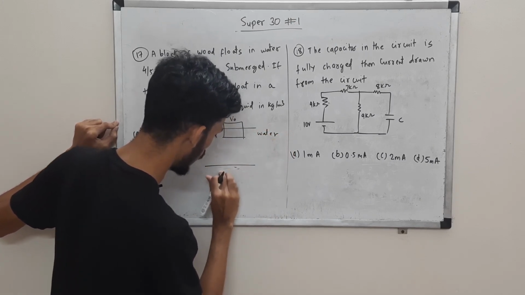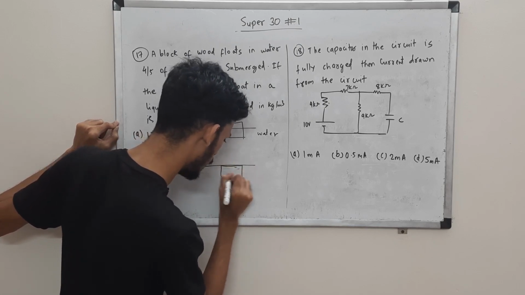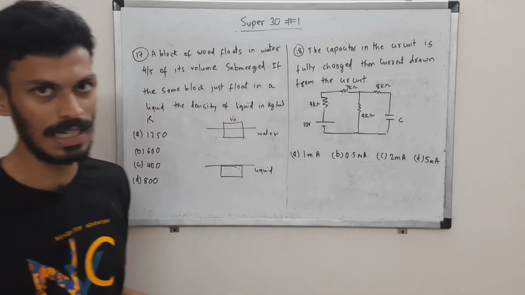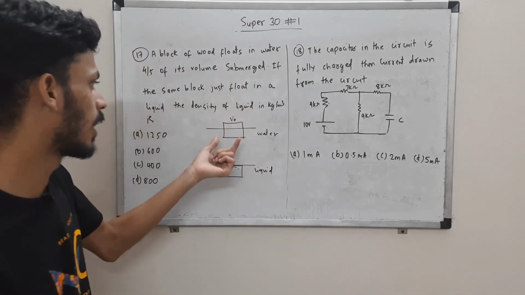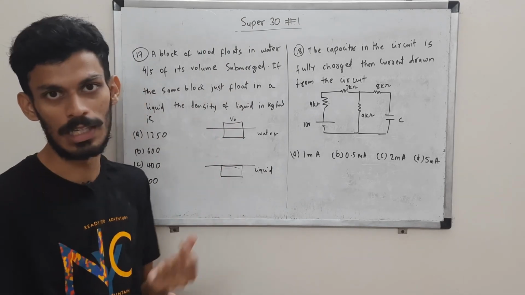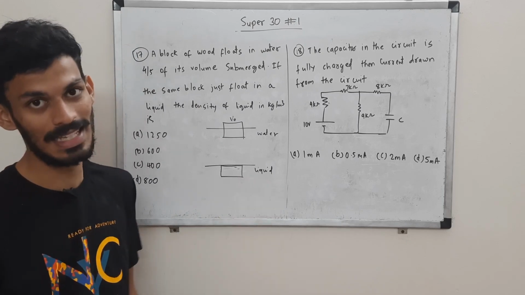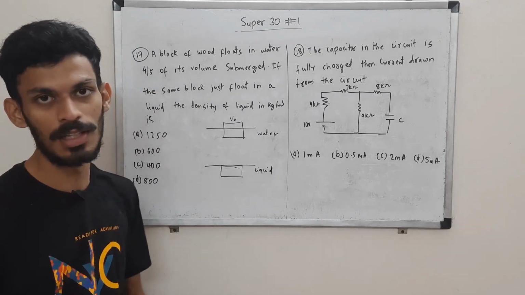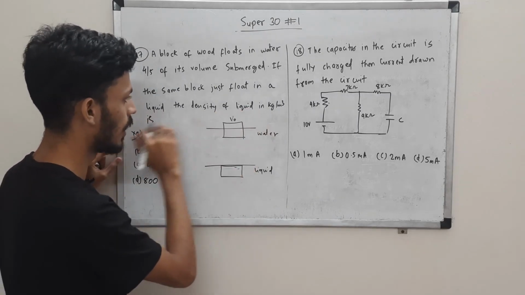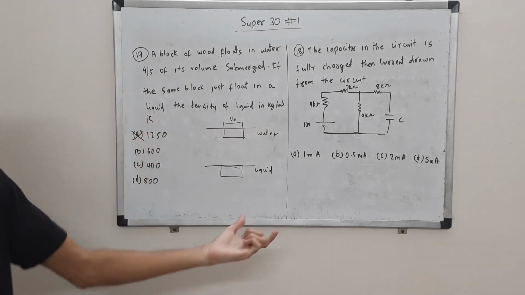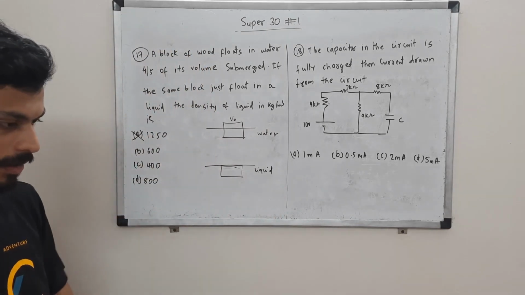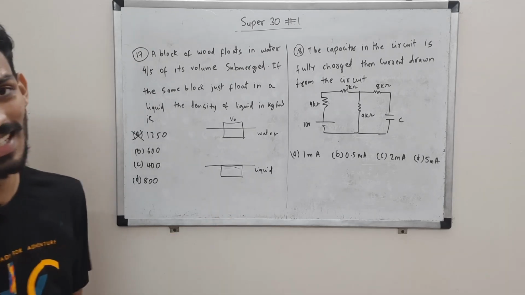Okay, so it's actually completely submerged in the liquid. So first of all you can conclude that this liquid is less dense, right? Water can support the weight of the block. For the same block, the block sinks more, meaning this liquid is less dense than water. Water is 1000 kg per meter cube, right? So you can disregard this option. You are supposed to find the density of the liquid, so it cannot be greater than 1000, right? Since the same block sinks more, we can say that this liquid is less dense than water.